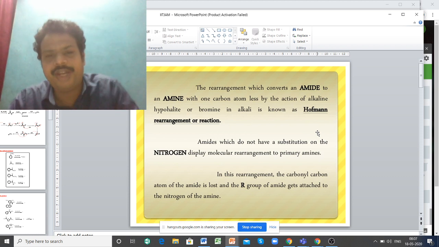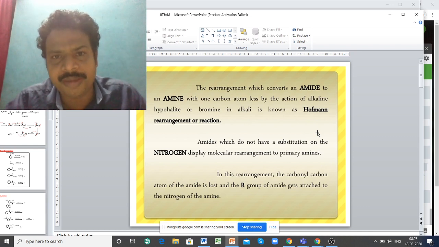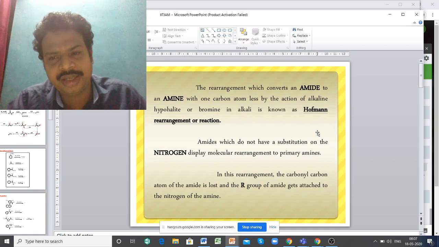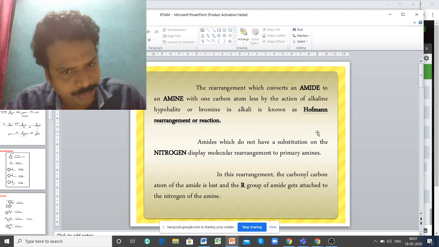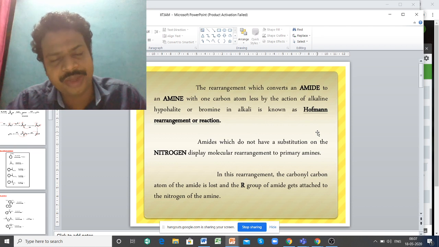Whenever you want to synthesize an amine from an amide, the best way is the Hoffman rearrangement. The other important point is that one carbon atom is lost during this rearrangement. So the reduction of one carbon is also a key point here.